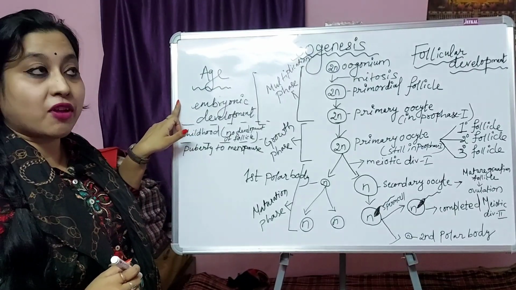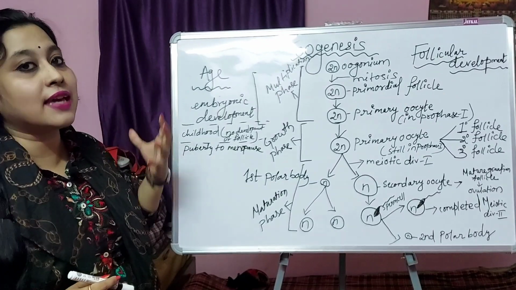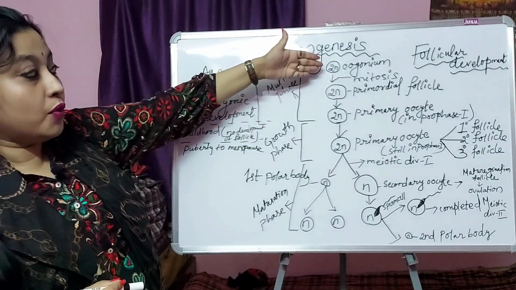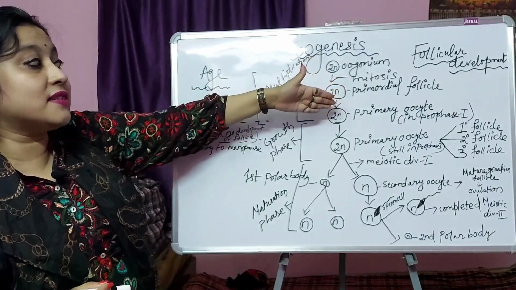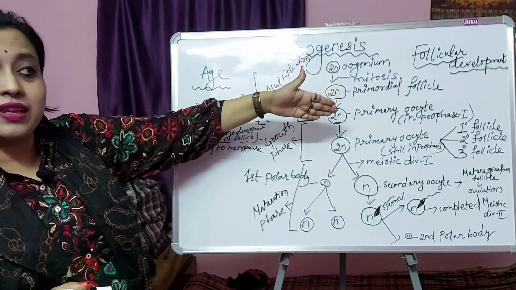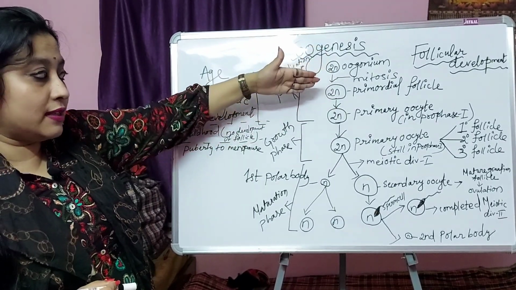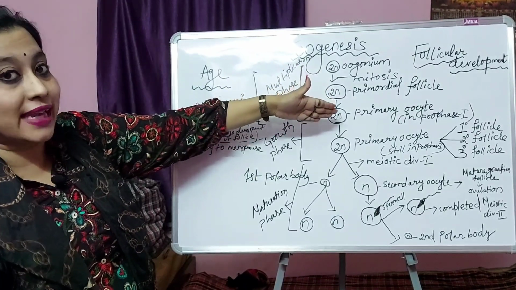During embryonic development, millions of primordial follicles are developed. When the oogonium undergoes mitosis, several primordial follicles develop, and then these change to the primary oocyte.